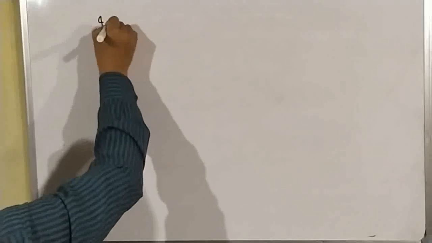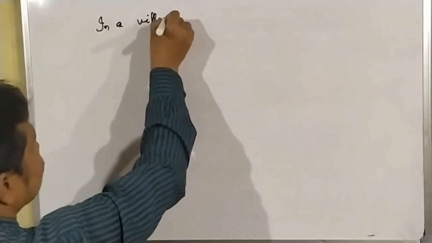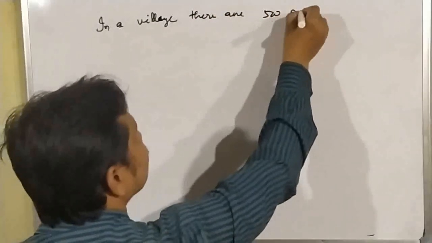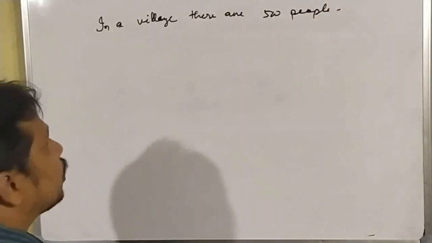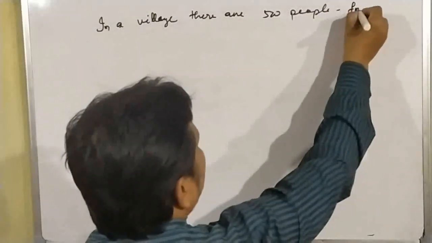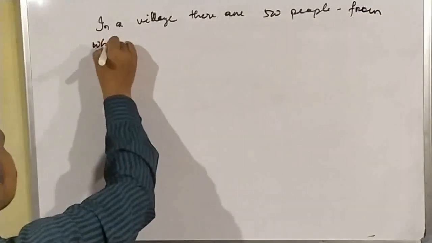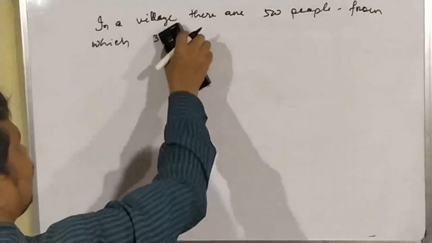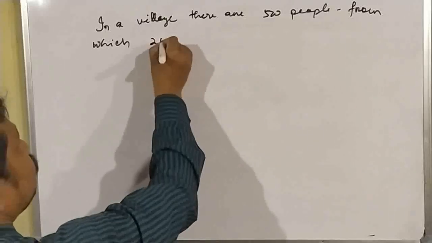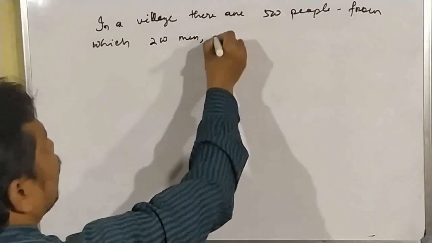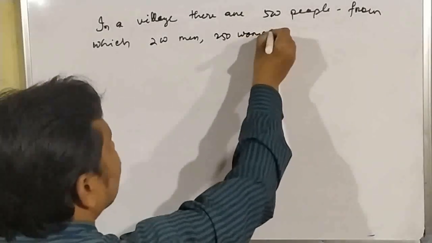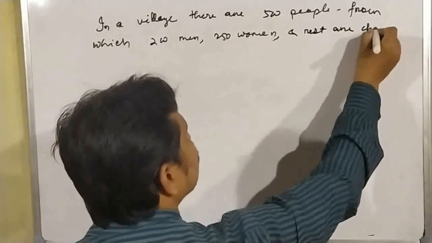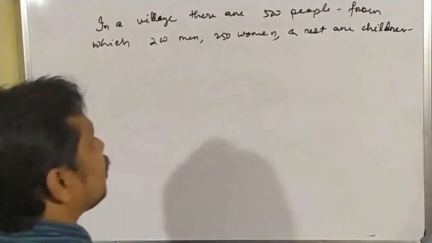Suppose in a village there are 500 people, okay, from which 200 men and 250 women, and rest are children.